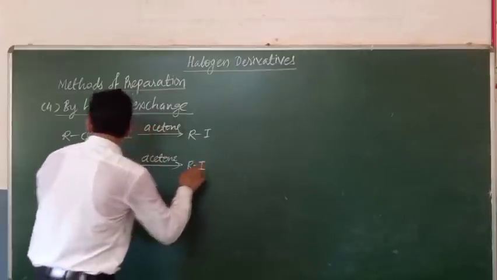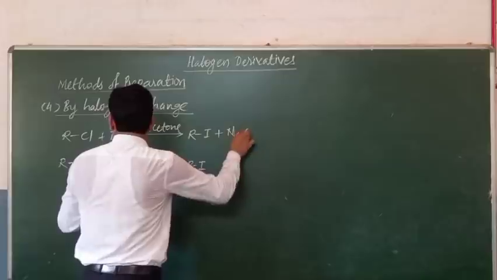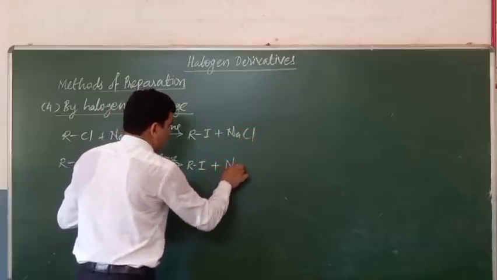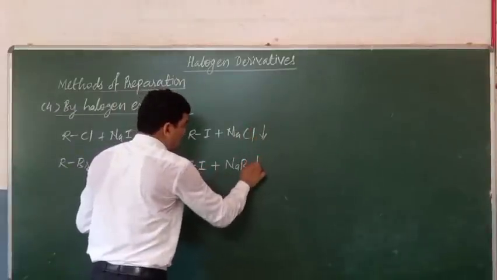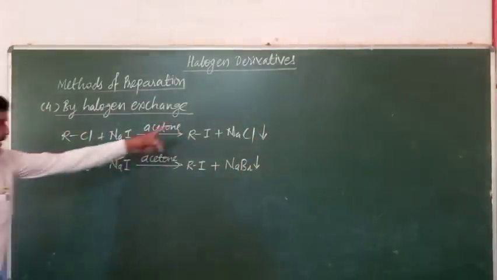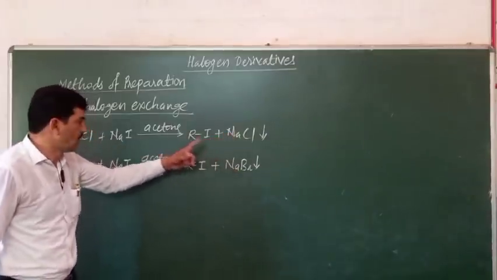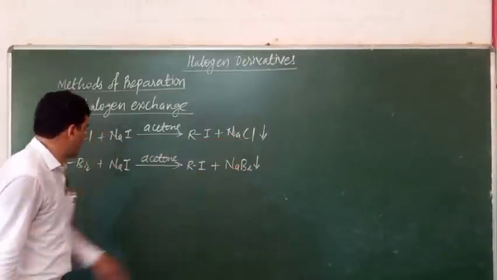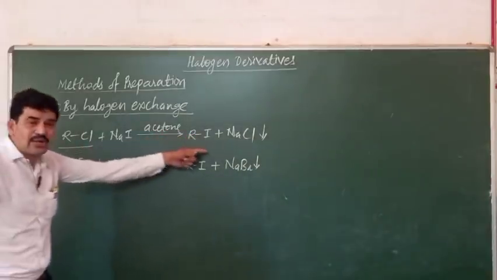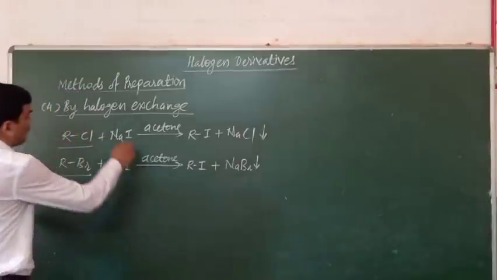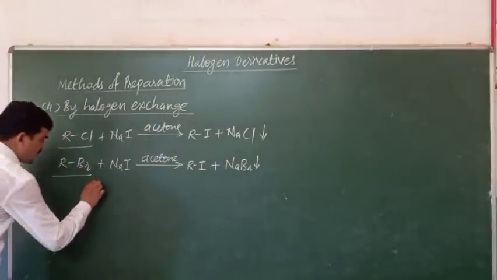Here also there is the formation of alkyl iodide, and here NaCl and here NaBr is formed. So NaCl and NaBr form the precipitate, means it is obtained in the solid state, and later on it gets separated by filtration. We can filter out NaCl and NaBr. So alkyl bromides and alkyl chlorides are converted to the corresponding alkyl iodides by reaction with sodium iodide, with acetone as a solvent.